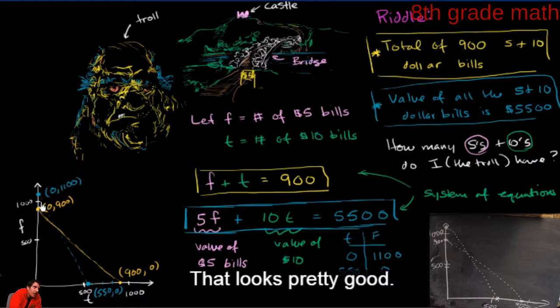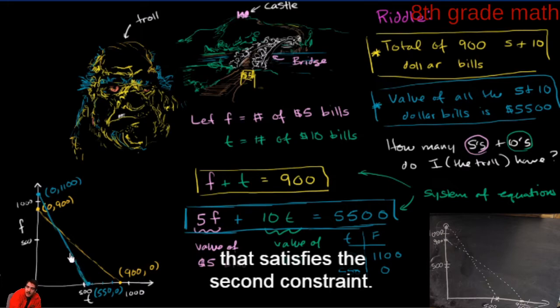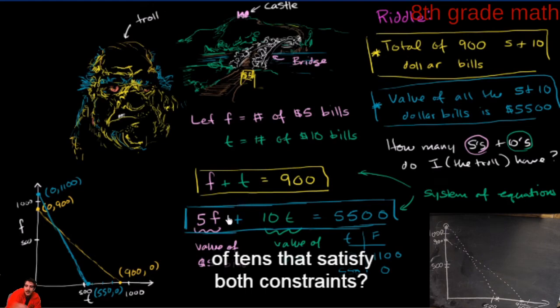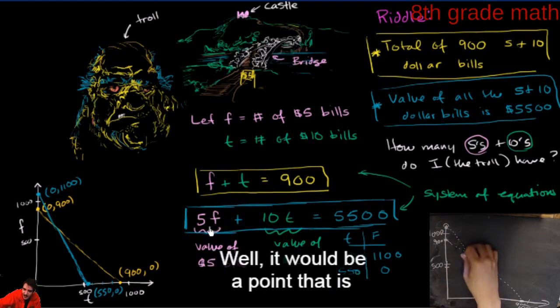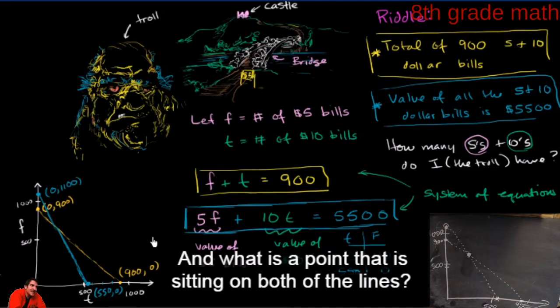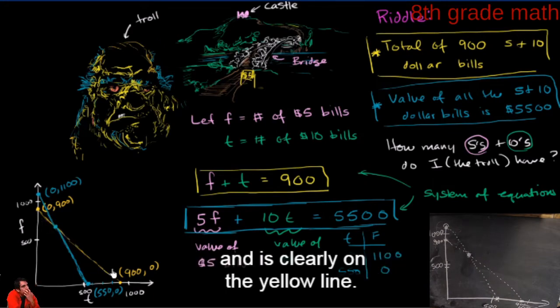That looks pretty good. So every point on this blue line represents an F and T combination that satisfies the second constraint. So what is an F and T, or number of 5s and number of 10s, that satisfy both constraints? Well, it would be a point that is sitting on both of the lines. And where they intersect, this point right over here is clearly on the blue line and on the yellow line.